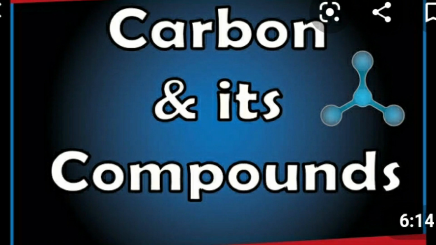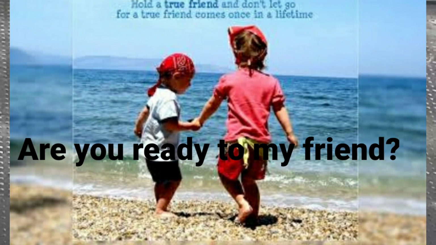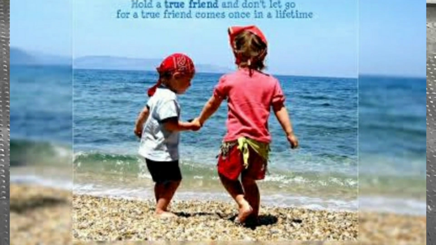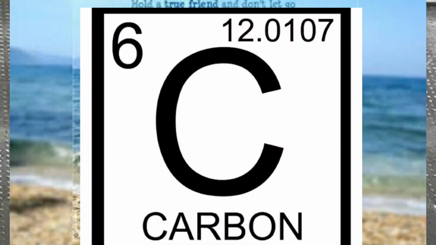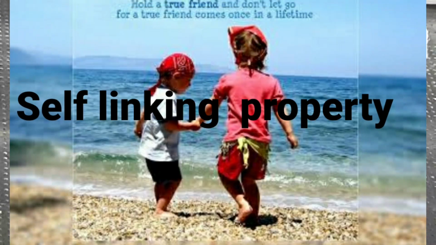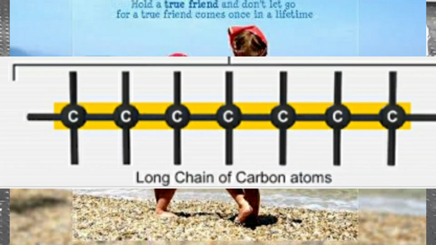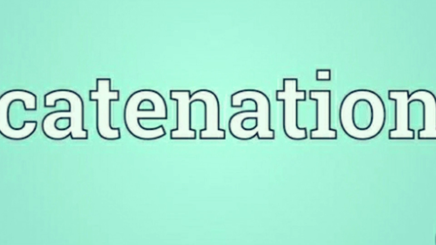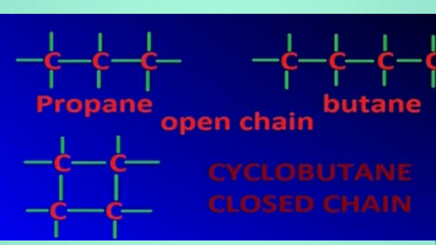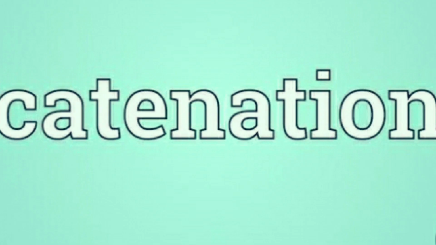Before I start, I want you to be my friend. Thinking why ma'am is asking this question? Yes children, carbon has this unique property of self-linking, as a result of which any number of carbon atoms can be linked by sharing electrons and results in the formation of long chains. And you know children, what is this process called? Catenation. Yes, catenation is a unique property in case of hydrocarbons, and especially carbon has the property of making friends very easily, and that property is called catenation.